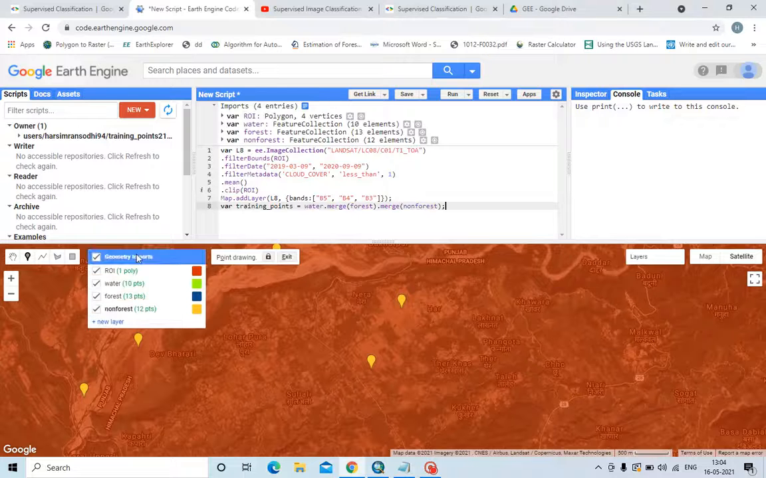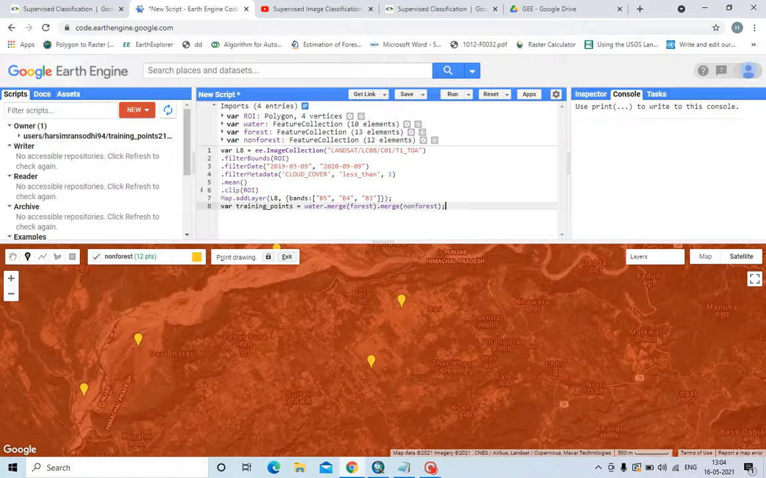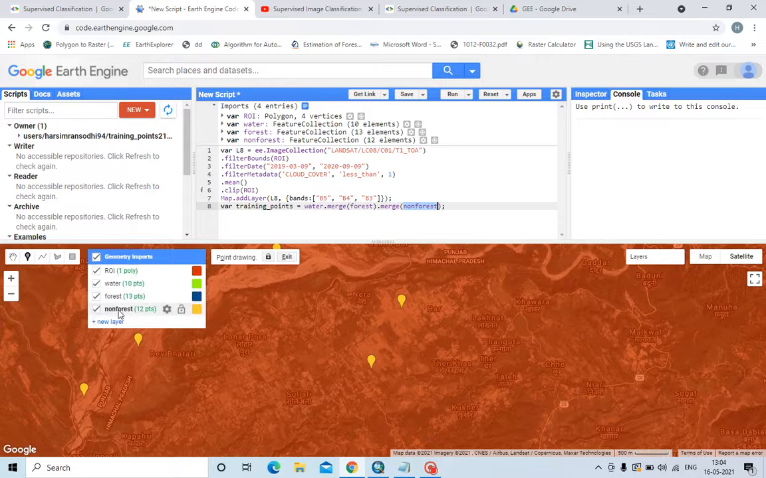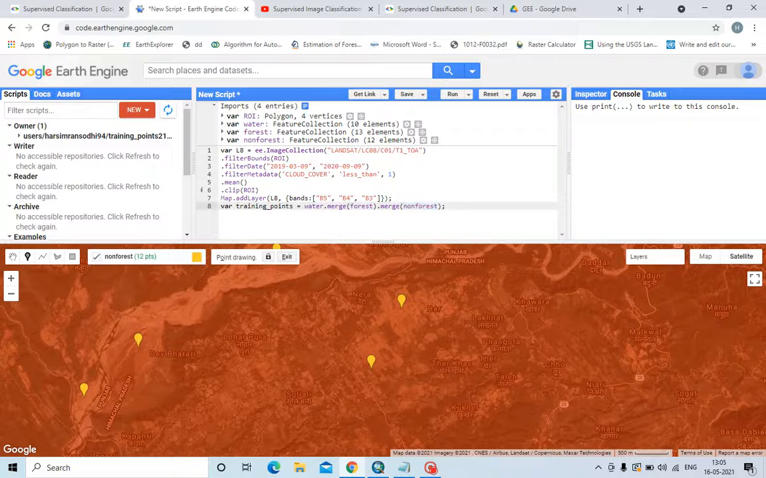See, I've created water. You have water, forest and non-forest. If you create, for example, urban, water, forest and urban, you will not write it as non-forest, you will just write it as urban and also rename this as urban. And check the spellings and whether the letter is capital or small, because it matters a lot. If you write a capital letter as a small letter, then the error will be there.